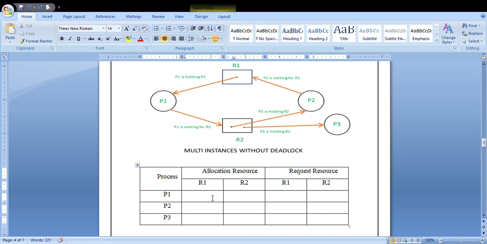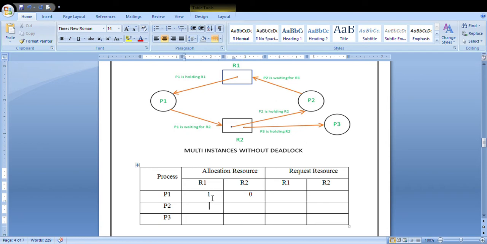So you are considering it as 1 if it is allocated. If it is not allocated, if your resource R2 is not allocated to P1, you are considering it as a 0. This is how you have to write the values. You have to write the allocation resource table.